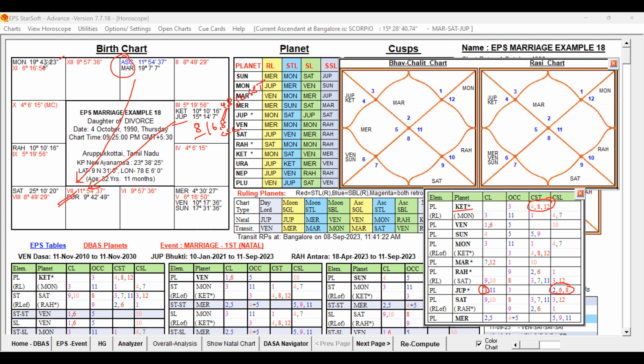Now what happens? Look at the Moon. Moon is the third lord occupying the 11th house. Look at the Moon's significations. The third lord occupying the 11th house, but it is the cuspal star lord for Lagna, and the 4 and 7 cuspal sublord. So it is the 7th cuspal sublord. It is the primary cuspal sublord of marriage, and Jupiter is the 6 and 8 cuspal sublord.